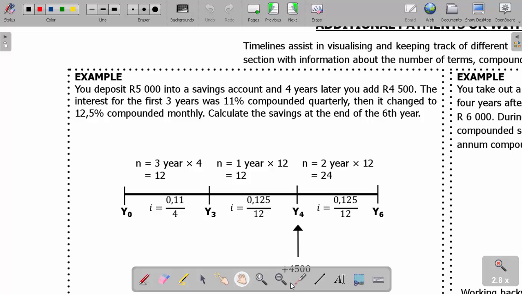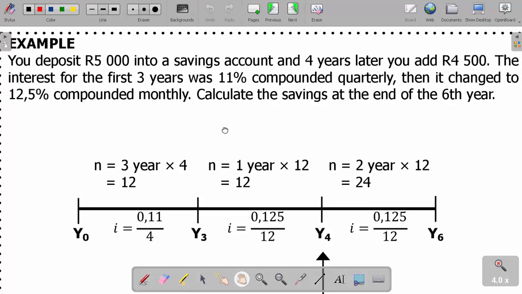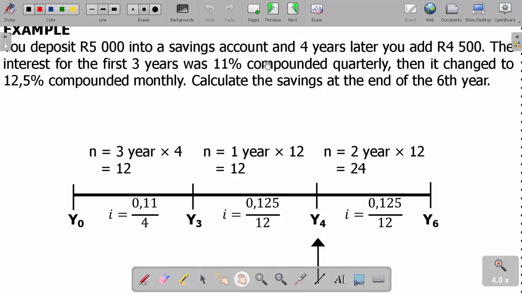For example, you deposit 5,000 rands into a savings account, and 4 years later you add 4,500. The interest for the first 3 years was 11% compounded quarterly. Then it changed to 12.25% compounded monthly. Calculate the savings at the end of the 6th year.